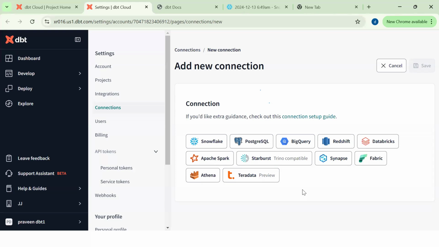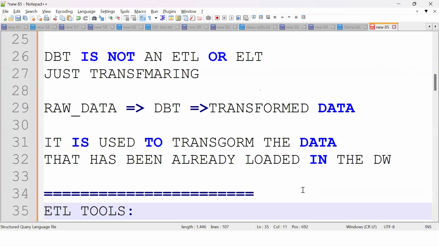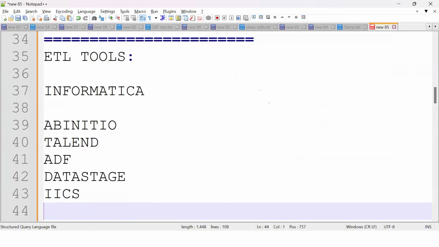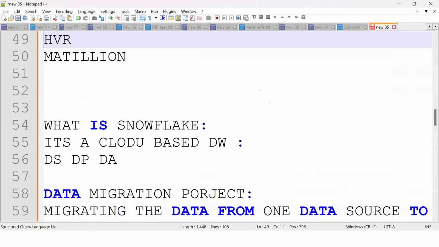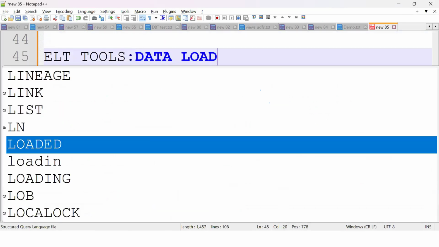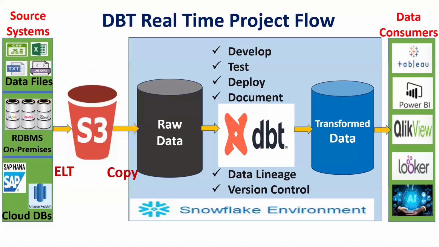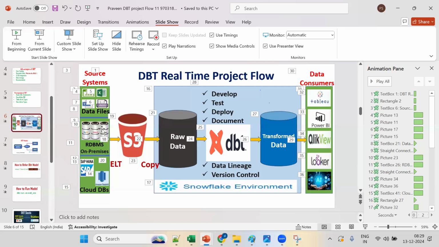Thank you. Praveen, one question. Fivetran is used as ELT, right? So it is just for extract and load, no transform, like a data loader? These are called data loaders, just loading. They don't do any transformation. In the diagram, you told that it is ELT, right? So transformation we are not doing? Not doing. Okay.